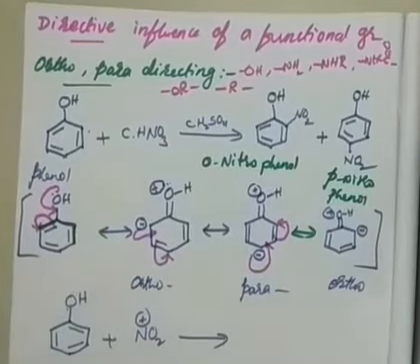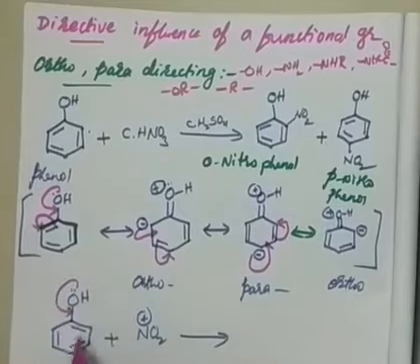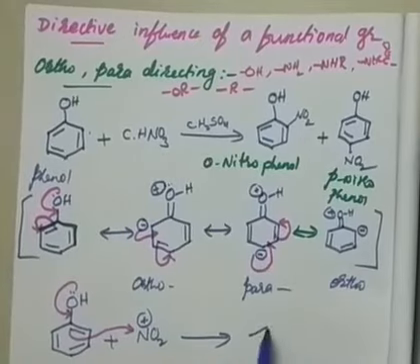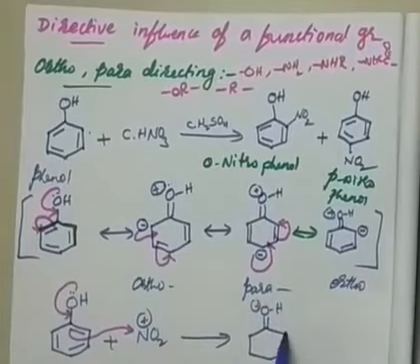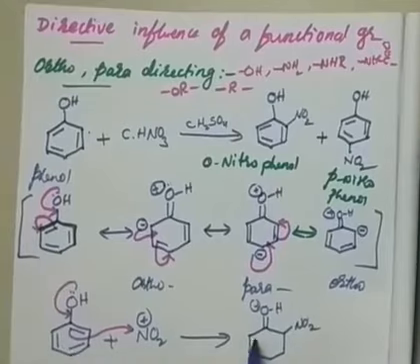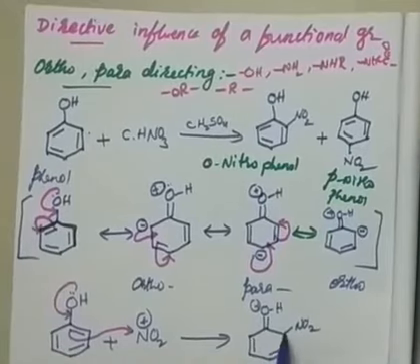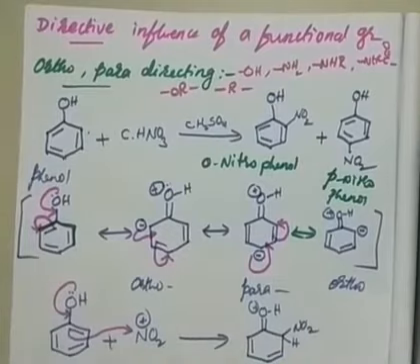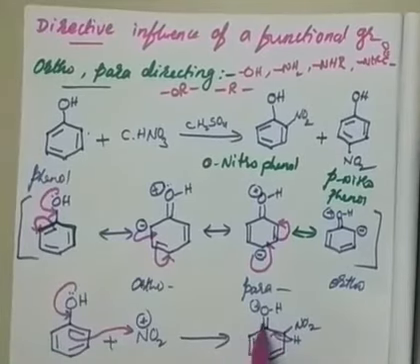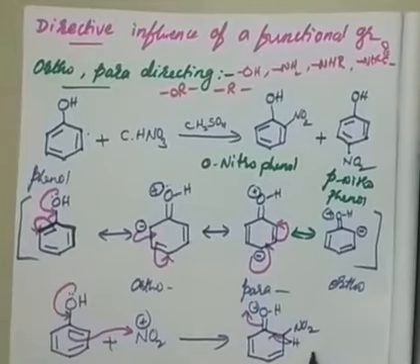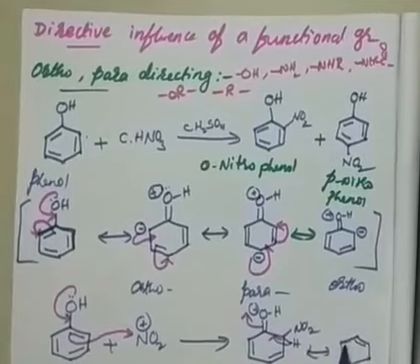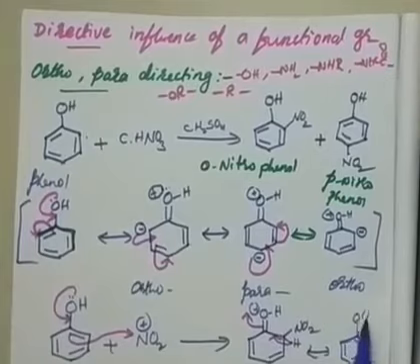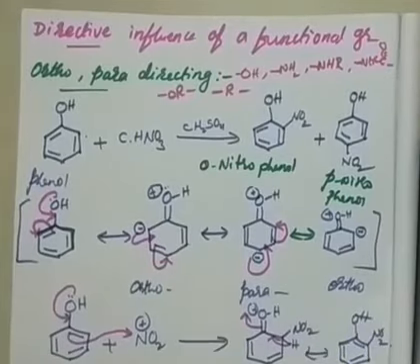Then I can show you the mechanism: the lone pair of electrons enter here, and this double bond will be given to this nitro. See here, OH positive charge, and here is your nitro, and these double bonds I am not disturbing, I am keeping as they are. And here is one hydrogen. This hydrogen will give its electrons to this, and oxygen gets electrons back, and I will get my aromatization, that is, the double bond back onto OH and NO2, right? Like this it may happen.